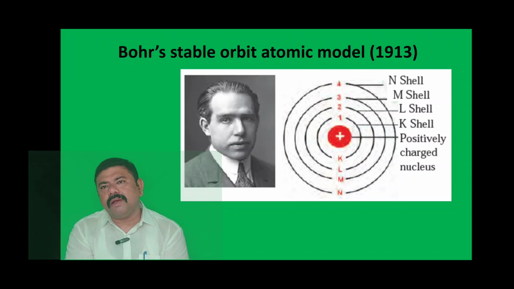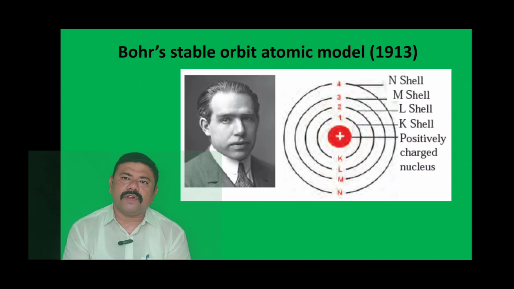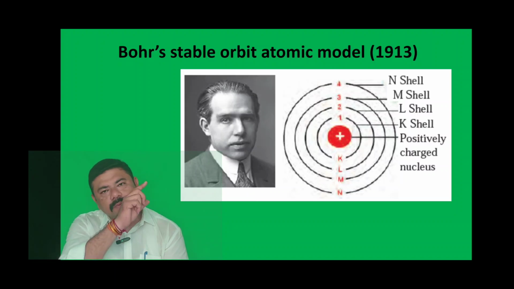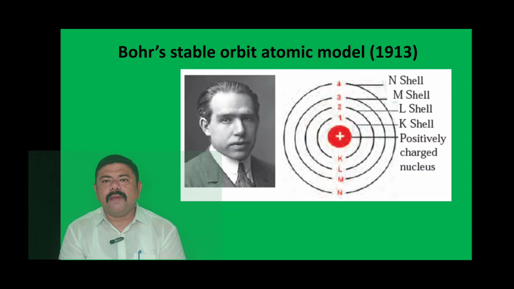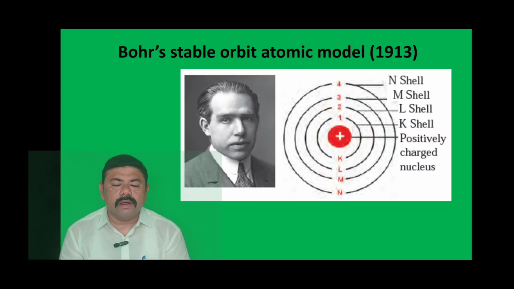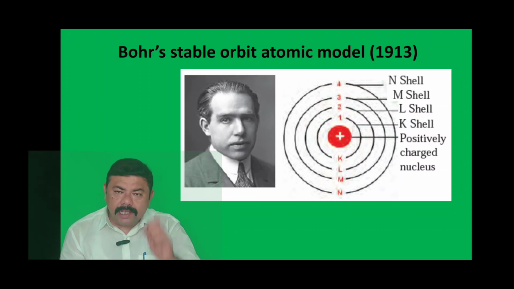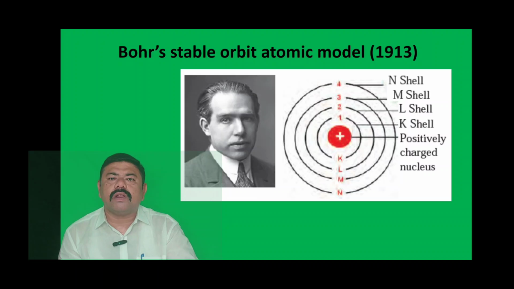When it jumps from the outer orbit to the inner orbit, it emits energy equal to the difference between the two orbits. So we conclude that the electrons stay in orbits, revolve around the nucleus, and are present in the extra nuclear part of the atom.